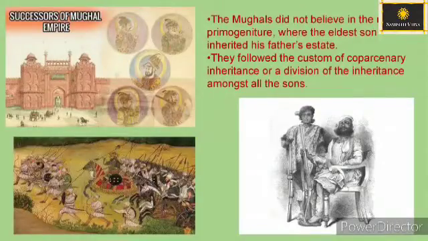Mughal traditions of succession. The Mughals did not believe in the rule of primogeniture, where the eldest son inherited his father's estate. They followed the custom of coparcenary inheritance, or a division of the inheritance among all the sons.